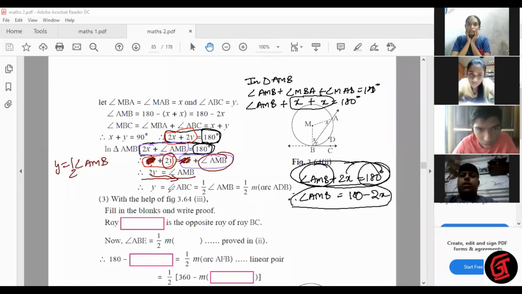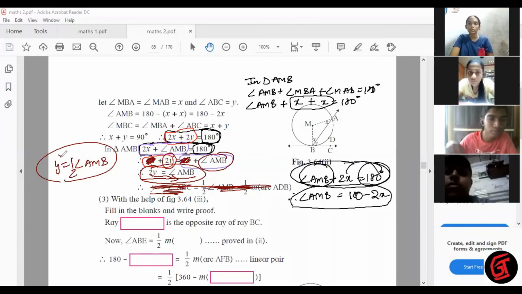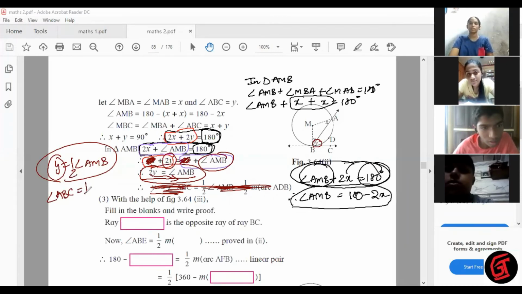2 comes down. See what I'm writing here. 2Y is equal to angle AMB. So Y is equal to half of angle AMB. Okay. Now what is Y according to the diagram? Angle ABC. Angle ABC is equal to half of angle AMB. Correct?